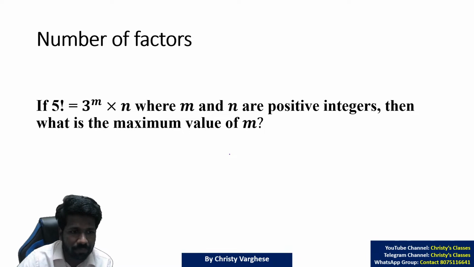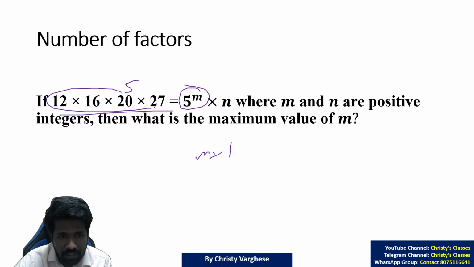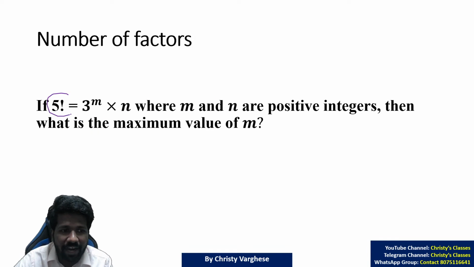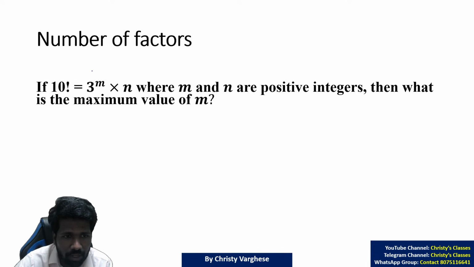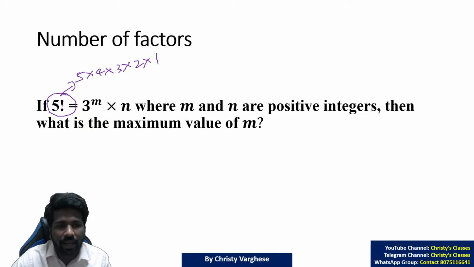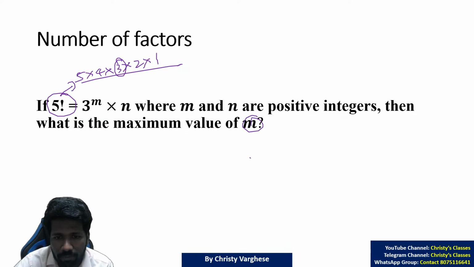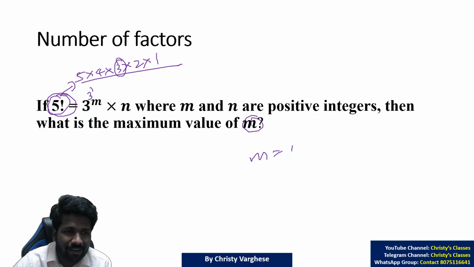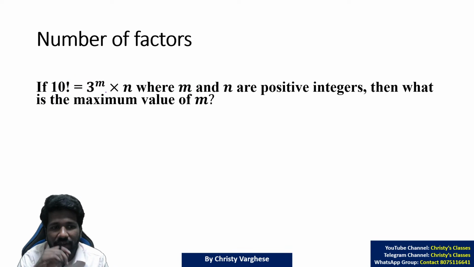Due to lack of time, we will go to the next idea extended from this. Here there is no factorial. What about factorial? There also you can use the same idea. What does factorial mean? 5 factorial means 5 into 4 into 3 into 2 into 1, na? And then you can say that this has a 3 in it, no other number has a 3 in it. So the value of m is 1, because 3 raised to 1 only will be there. But for 5 factorial it is okay. What about 50 factorial?